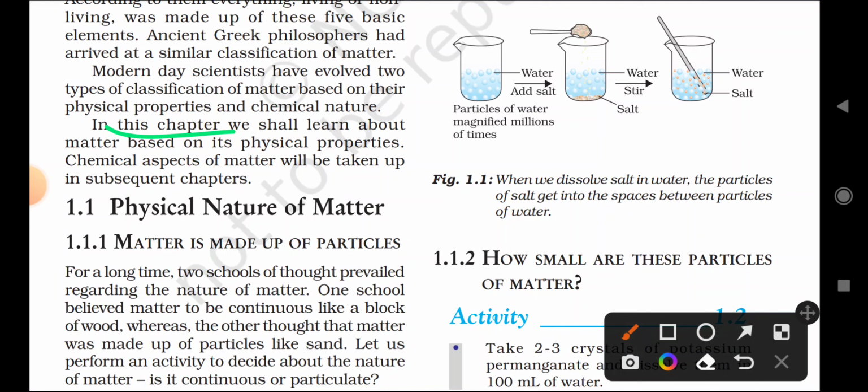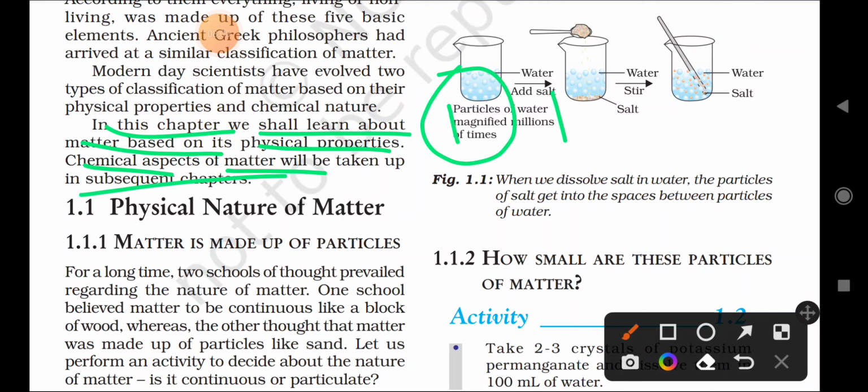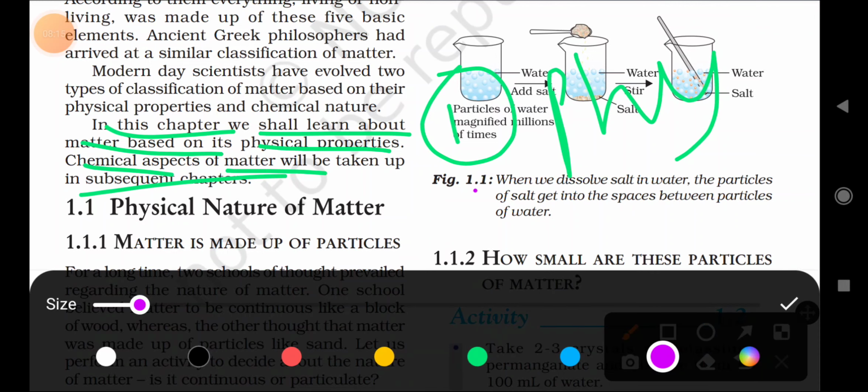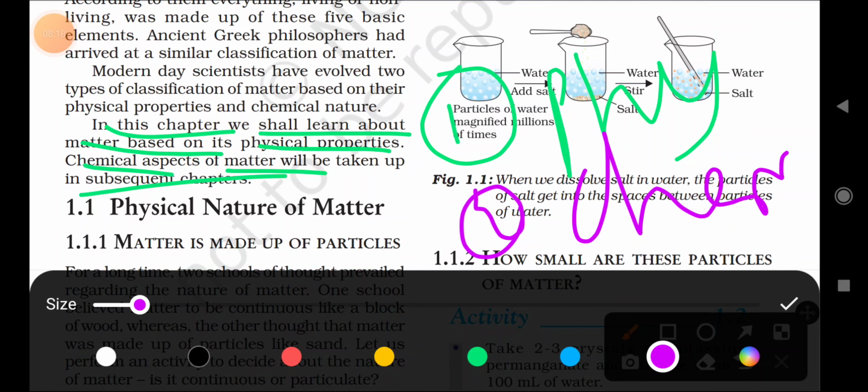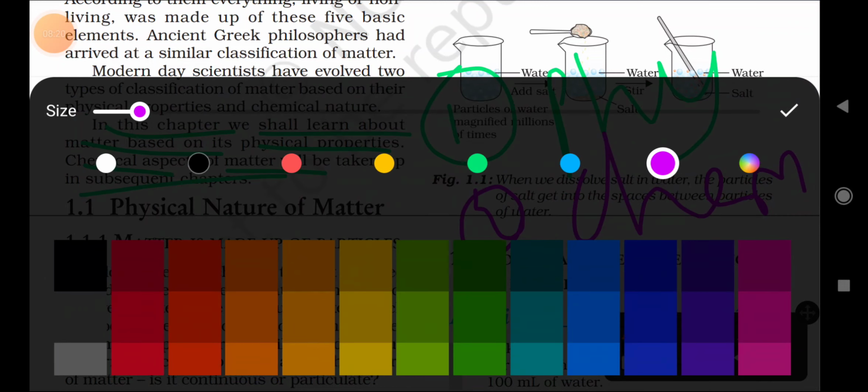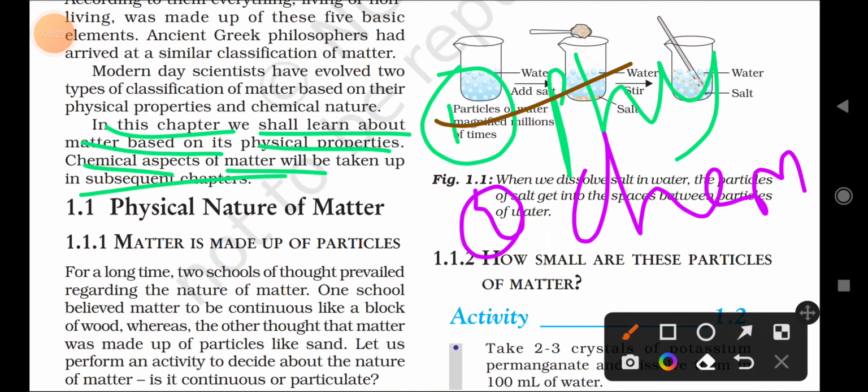In this chapter, we shall learn about matter based on its physical properties. Chemical aspects of matter will be taken up in subsequent chapters. So first, in this chapter, we are mainly concentrating on the physical properties of matter. In the next chapters, we will discuss the chemical properties of matter.